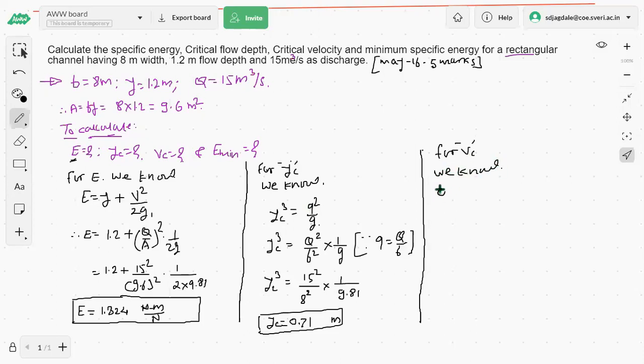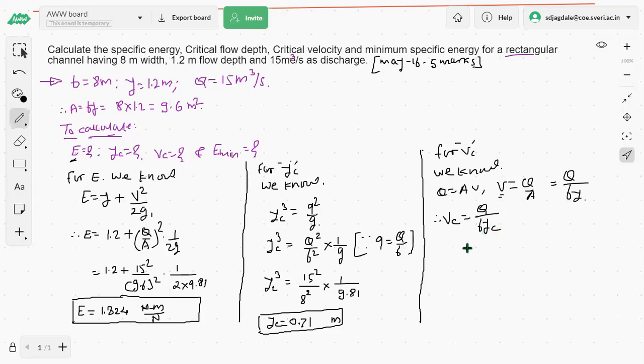We know Q is equal to AV, that is V is equal to Q by A, that is Q upon area, as B into Y. For V, what will be the condition for a critical case? VC is equal to काय असेल रे मग? What condition? VC is equal to critical velocity. Is base width going to change? YC, great. That is the thing. It is Q divided by B into YC.